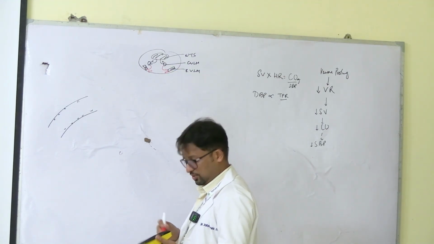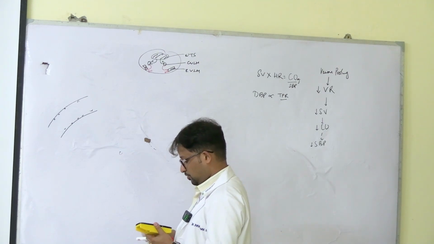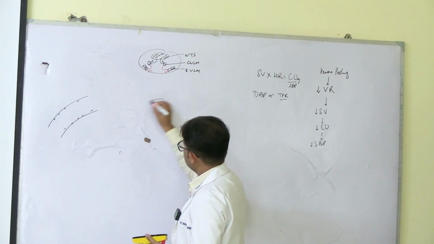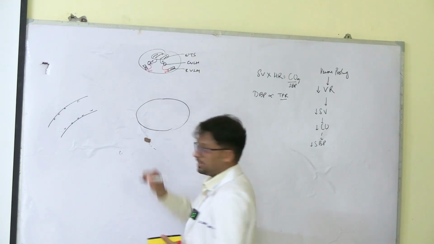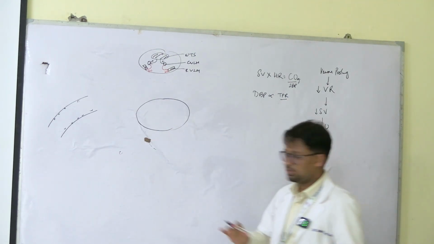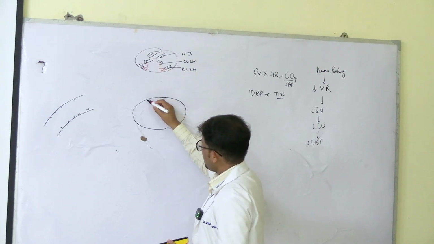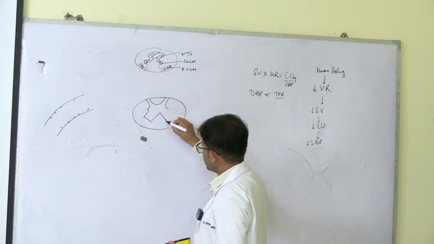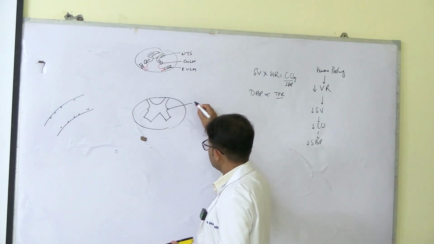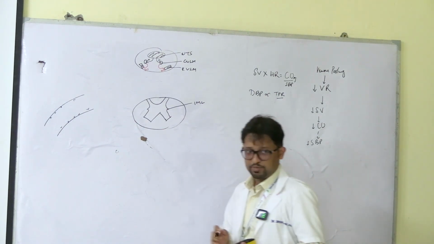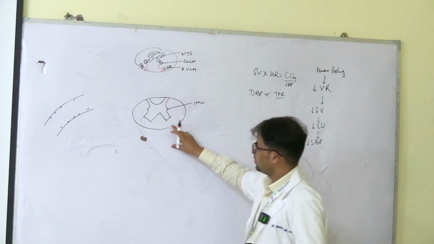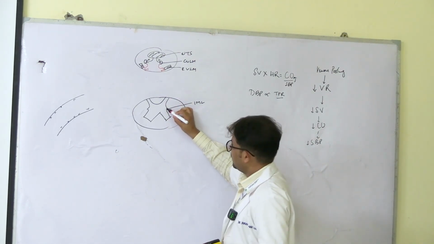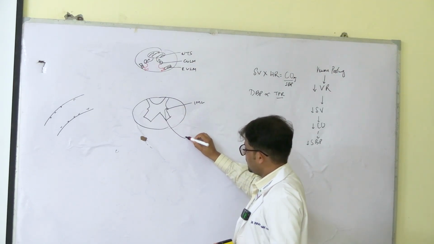What is the importance of all of this? Why should you know all of this? If you take a cross section of the spinal cord, at the level of the thoracic or lumbar segments, the spinal cord, as all of you know, has a dorsal horn and a ventral horn. But in thoracic and lumbar segments, you have an additional horn. This is the intermediolateral horn of the spinal cord. Dorsal horn is sensory, ventral horn is motor. That is known. What about this? This is the area from where sympathetic nerves arise, right?